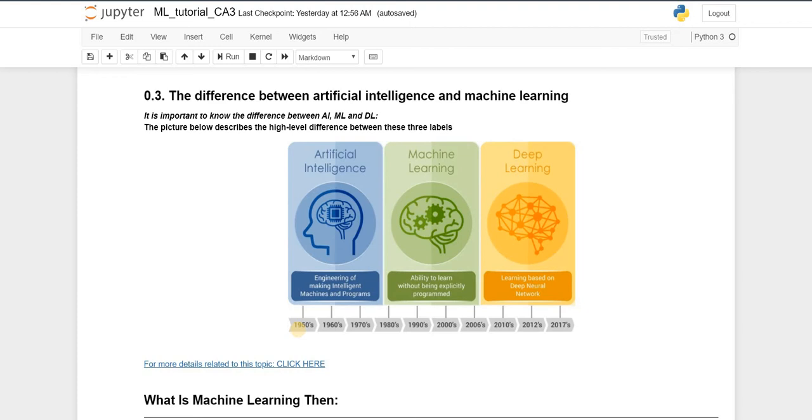Then, as artificial intelligence started to grow really big, the machines were able to do a lot of stuff by themselves, like human brains. Machine learning came in where the machines were able to learn by themselves without us always being beside them. So we don't have to be with the machine the whole time. The machine could learn from previous data or previous experience, like a human. A human is born without any previous experience, then learns from experience during life. That's what happens with machine learning.